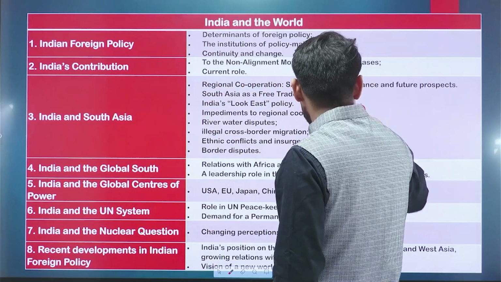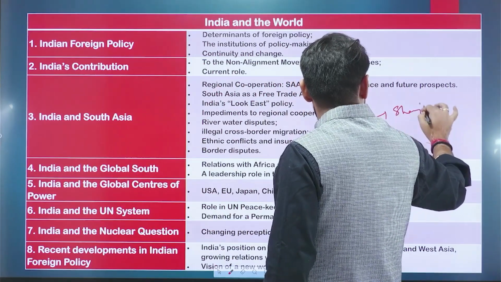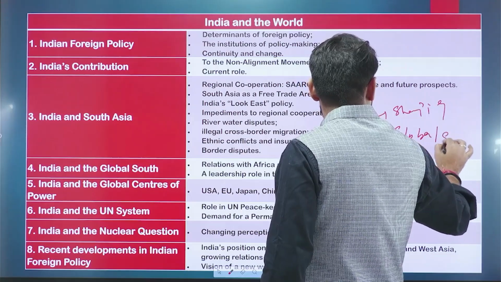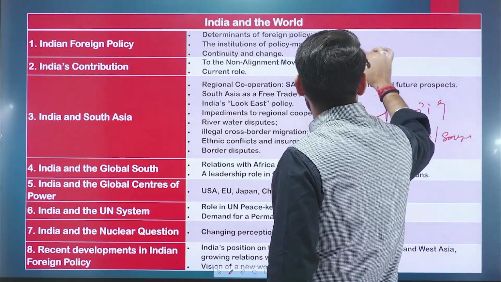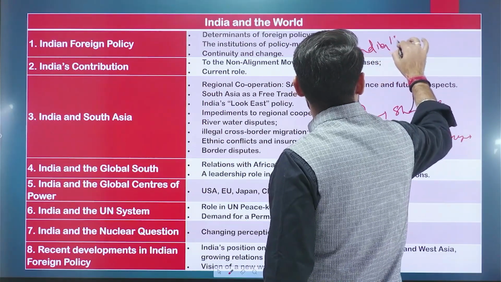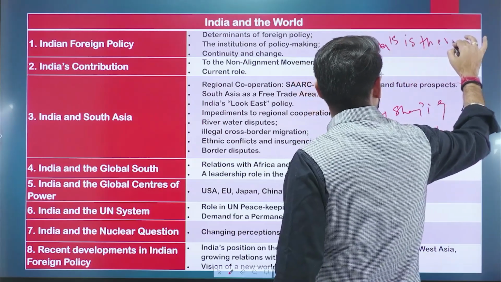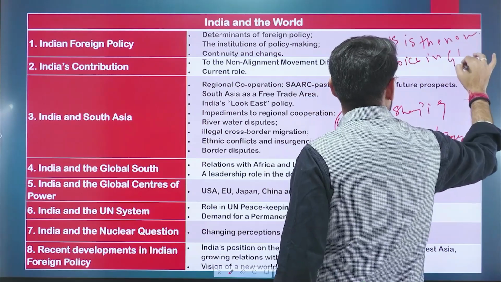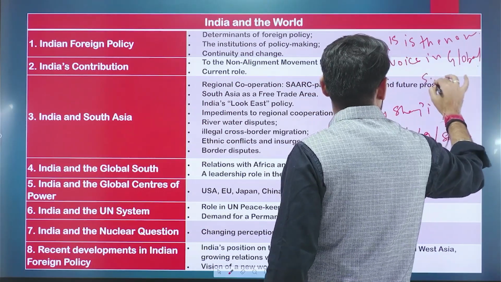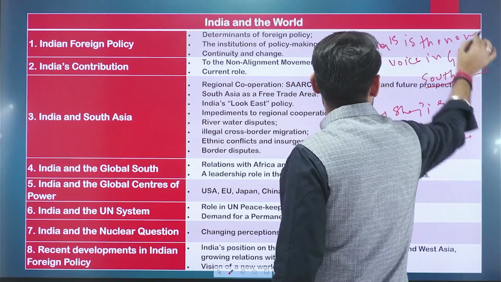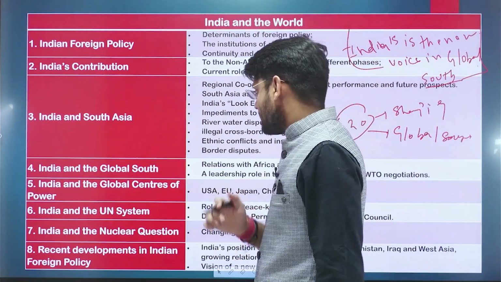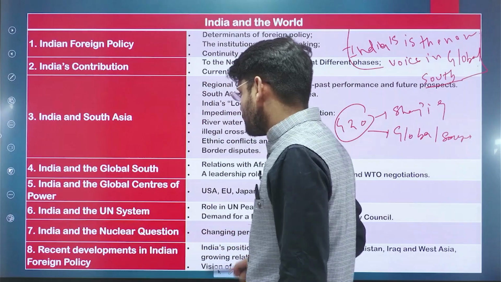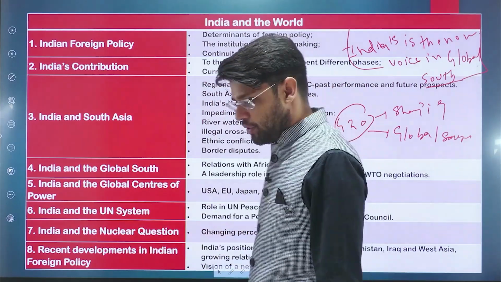How G20 is shaping the Global South. Or we can also learn that India is the new voice in the Global South. We'll learn this important phenomenon, what is the Global South, right? India and the United Nations system, India and the nuclear questions, recent developments in foreign policy.